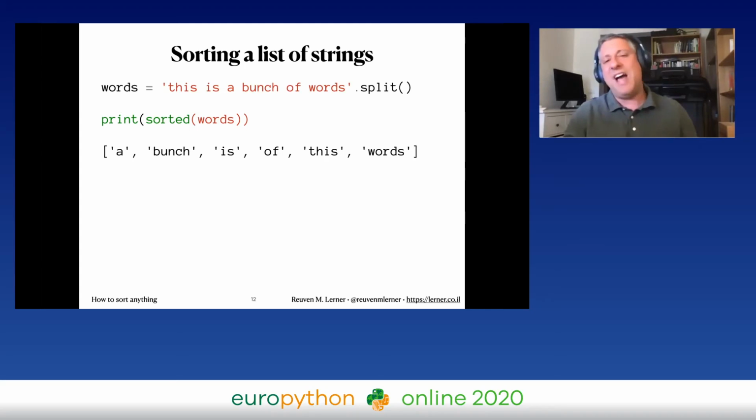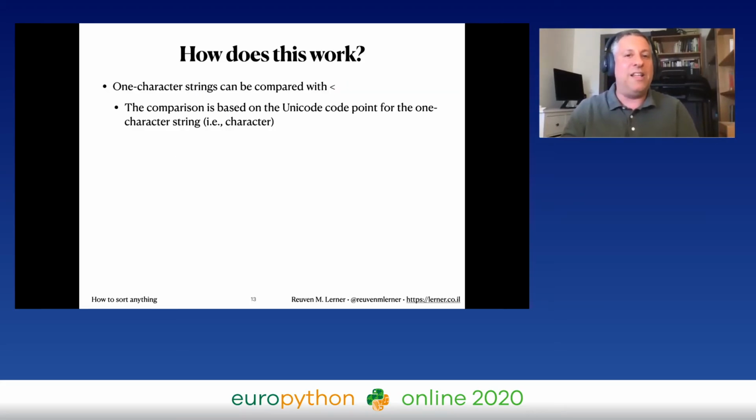Well, lowest to highest, what does that mean? Well, we as humans would think of it as in alphabetical order from the earliest in the dictionary to the last in the dictionary. So how is Python doing this? Well, it says, we can compare a one character string. Remember, there are no real characters in Python, it's all strings. So a one character string can be compared with less than or greater than or equal. And the comparison is done based on the Unicode code point for that one character string.